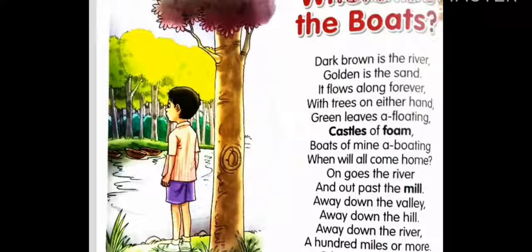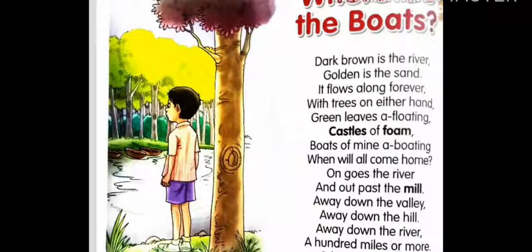With trees on either hand. Can you see the trees on either hand? The trees were there, that side of the river and this side. Both the sides of the river you can find the trees. Green leaves are floating. So can you see the green leaves? Some leaves will be floating normally. If we go and visit a river, we can find some leaves, some plants, any other thing, something floating on the river.